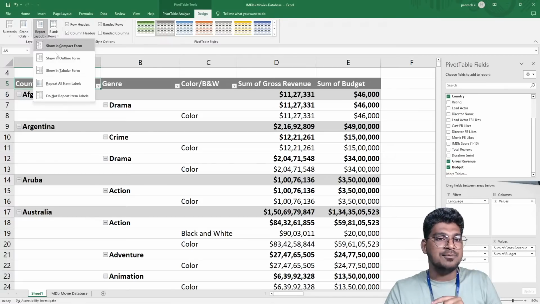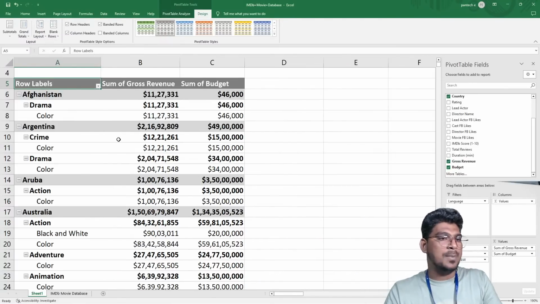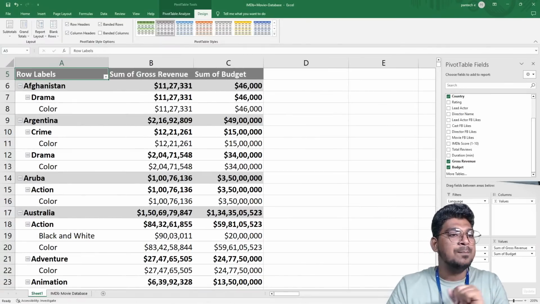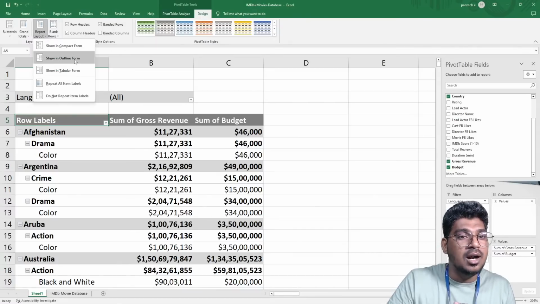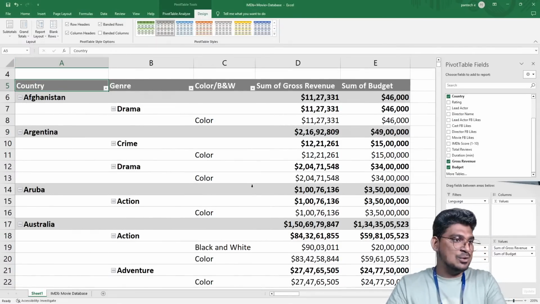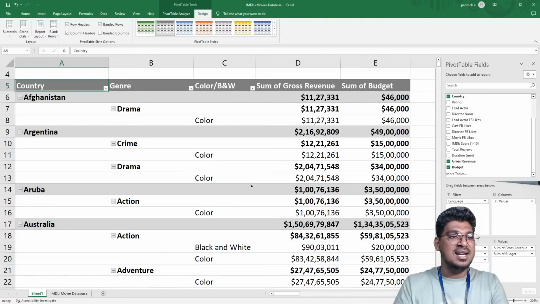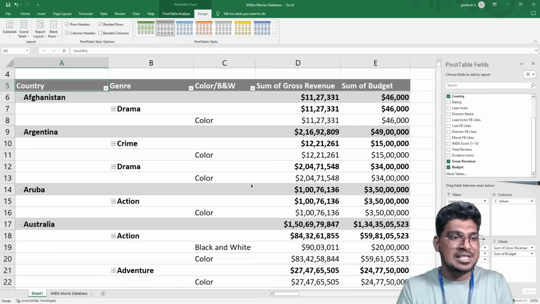So I'm going to compare the first one, the compact form. This is a compact form. This is not good to see this particular data. Now I'm going to use this outline form. Now you can see this data in a very clear way. Am I right? Yes, I agree with that. The outline form is pretty good for seeing this data.